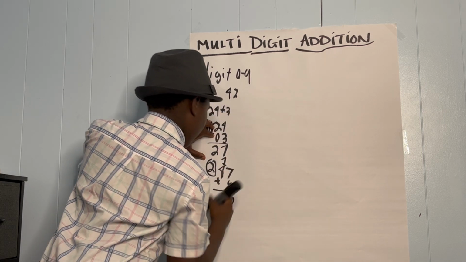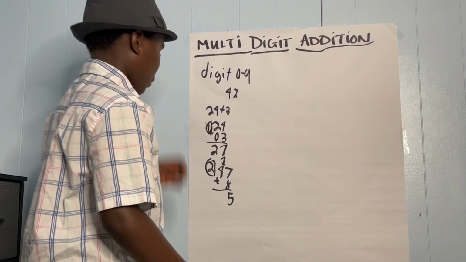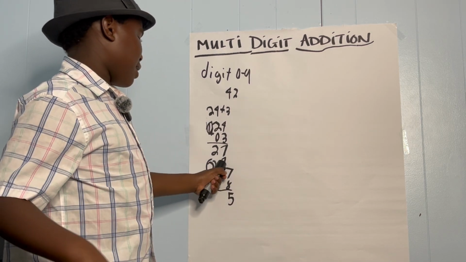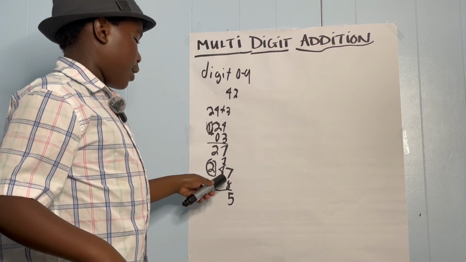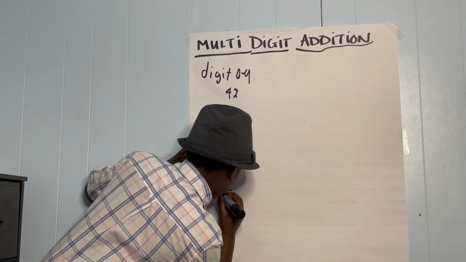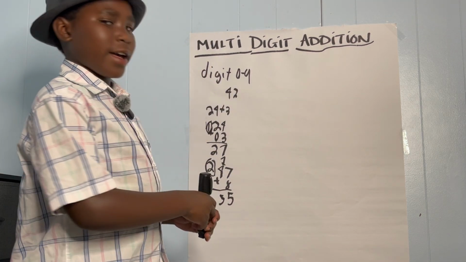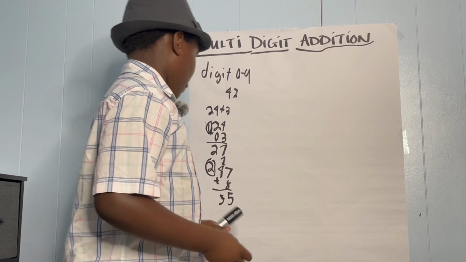right there. And lastly, just 1 plus 4, 5. And that makes your final answer of the question 55.